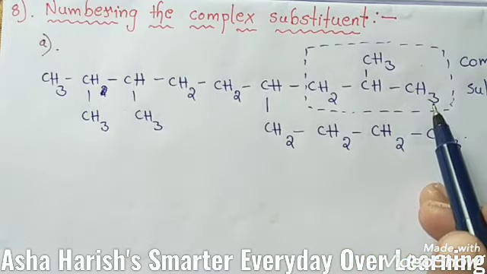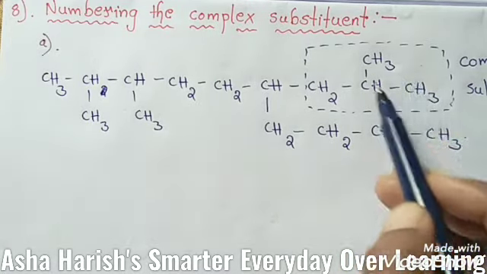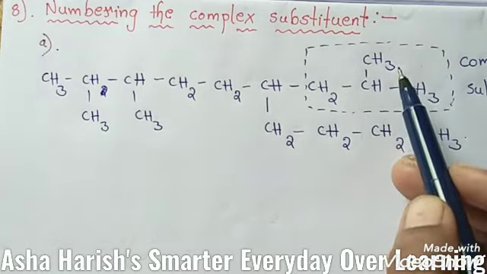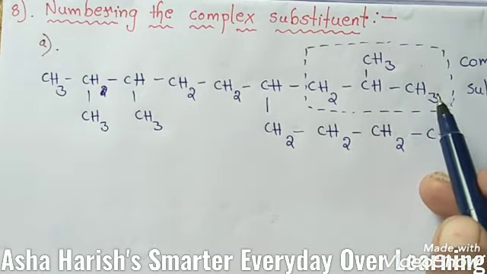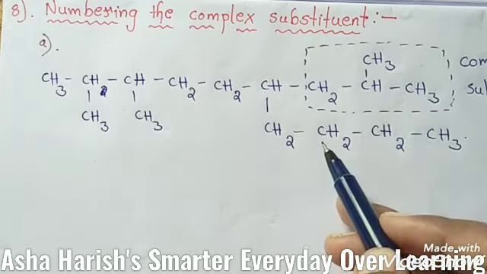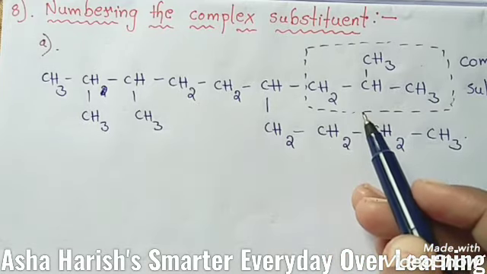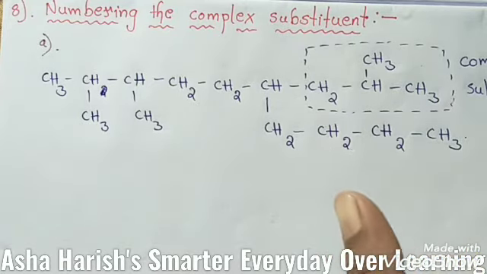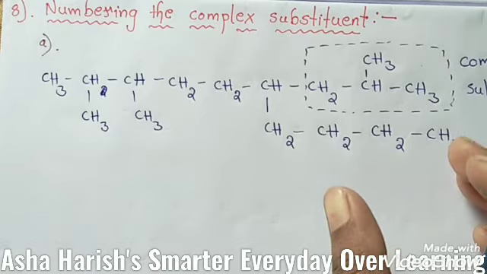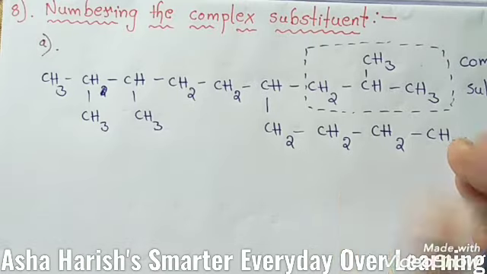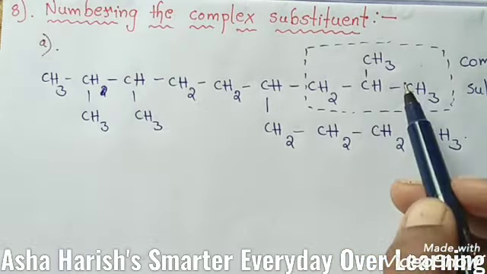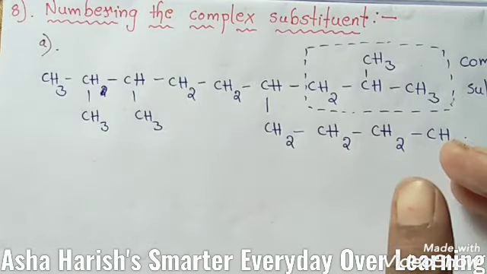It is named as a substituted alkyl group by numbering the carbon atom of this group attached to the parent chain as 1. The name of such a substituent is always enclosed in brackets, like this. They will mention it in the exam also, no need to worry about this.